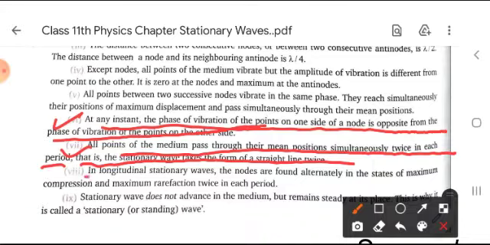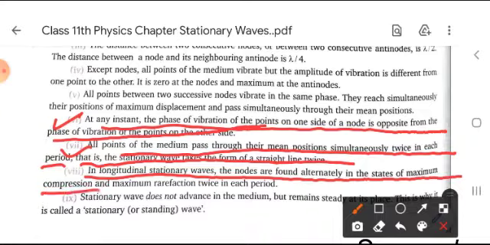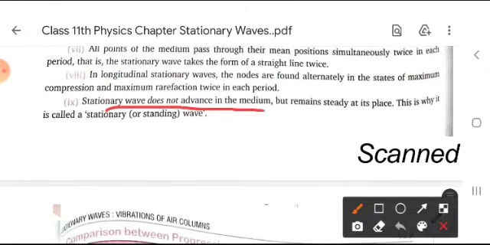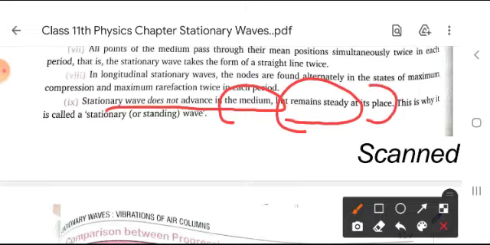In longitudinal stationary waves, the nodes are found alternately in the state of maximum compression and maximum rarefaction twice in each period.